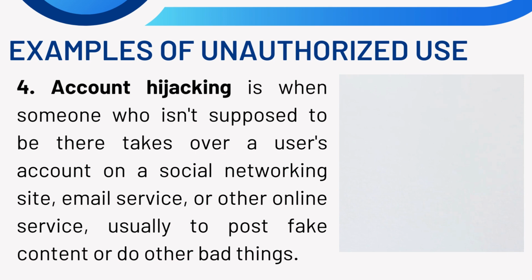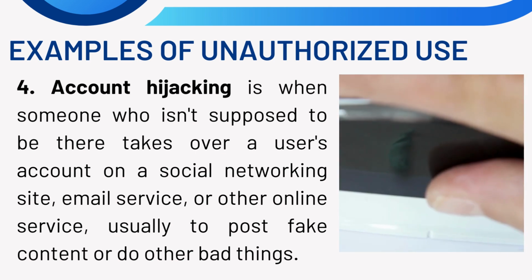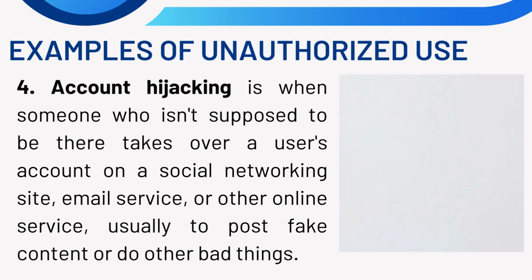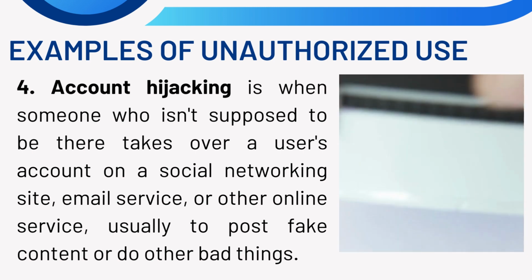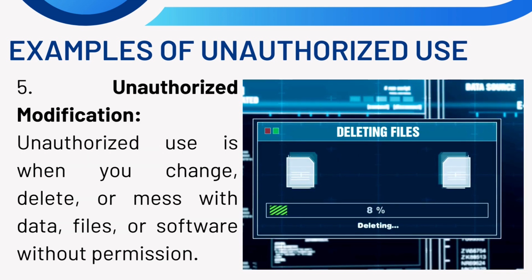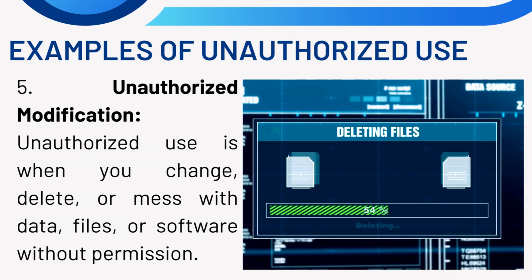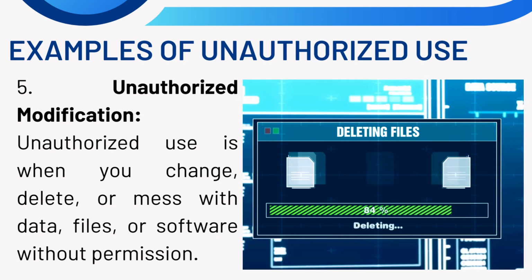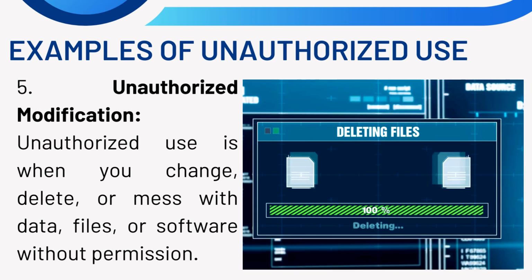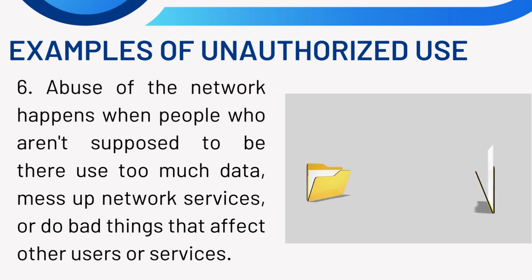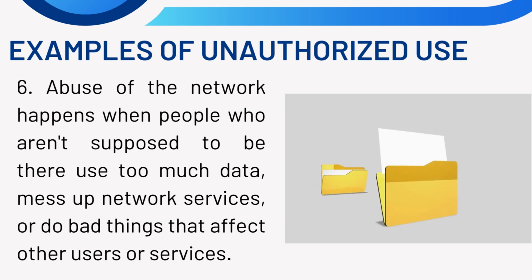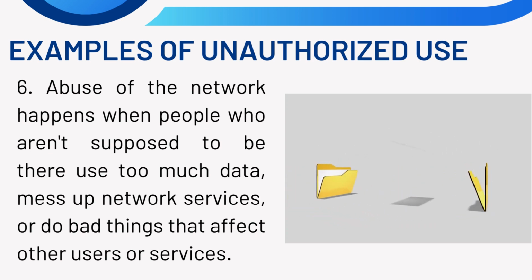social networking site, email service, or other online service, usually to post fake content or do other bad things. 5. Unauthorized modification. Unauthorized use is when you change, delete, or mess with data, files, or software without permission. 6. Abuse of the network happens when people who aren't supposed to be there use too much data, mess up network services, or do bad things that affect other users or services.